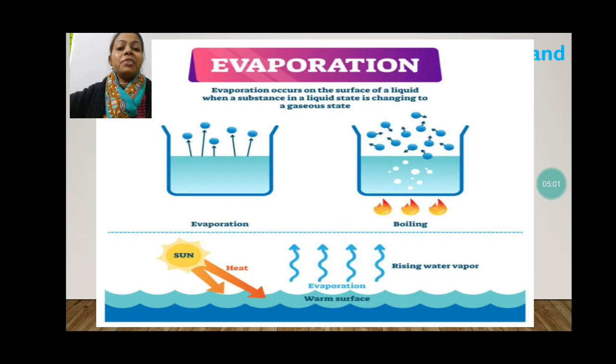You can see, if we heat a container using fire, or the flame of a gas LPG cylinder, or any source of heat like a heater, and sometimes a geyser is also used to heat water. During all this process, the water is becoming water vapor, which is known as evaporation. This process occurs in our daily life also, because from all the water bodies, water is slowly getting evaporated and going high in the sky and forming the clouds.